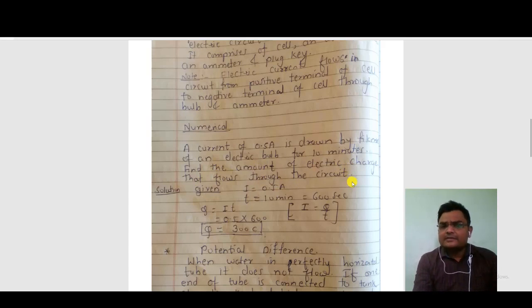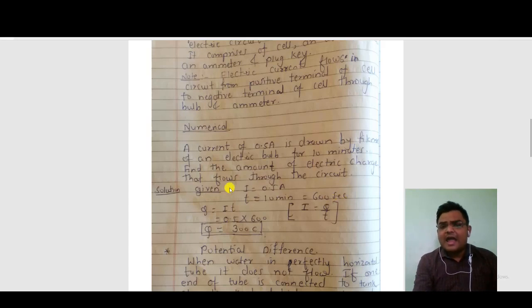Whenever there is a numerical, first you have to write down the given parameters. Given I, the current, in ampere unit, so I = 0.5 ampere. Time is 10 minutes, and 1 minute is 60 seconds. Converting into seconds, we get 600 seconds.